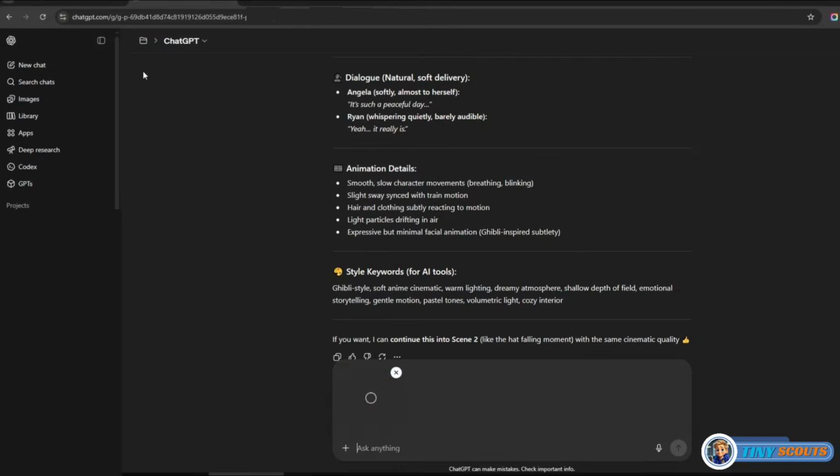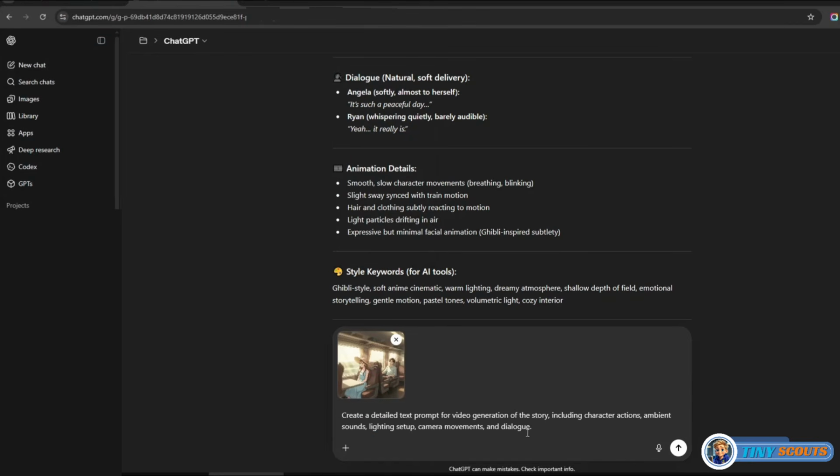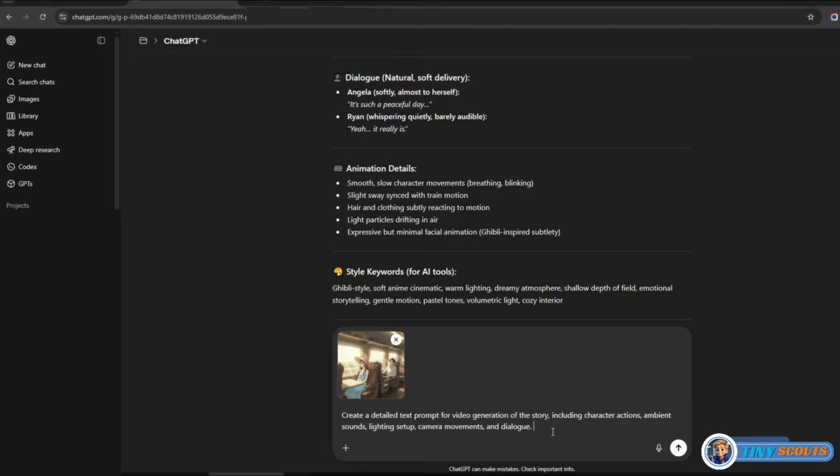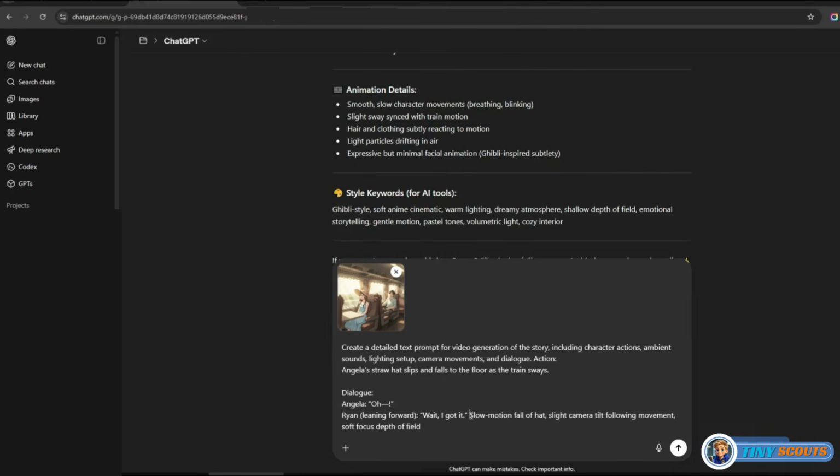Create your detailed prompt in ChatGPT by uploading the image, then ask, create a detailed text prompt for video generation of the story, including character actions, ambient sounds, lighting setup, camera movements, and dialogue. After that, add the action and dialogue from your original script, then click Generate.